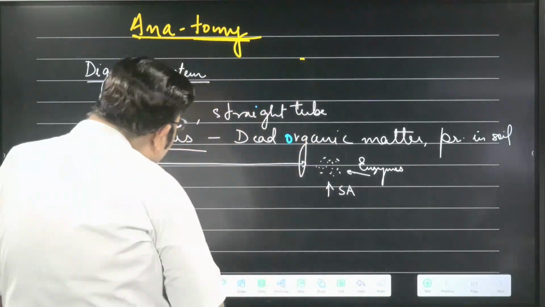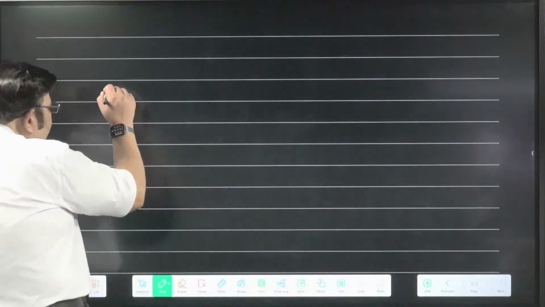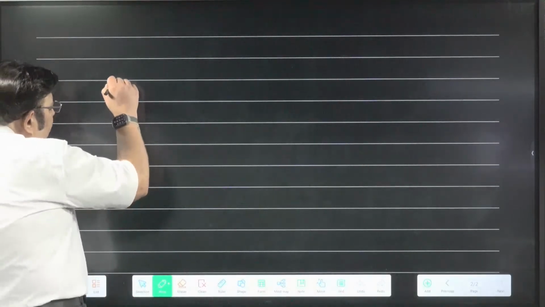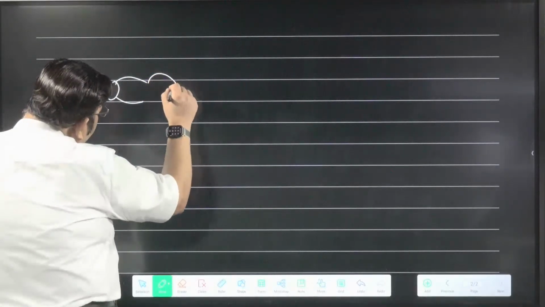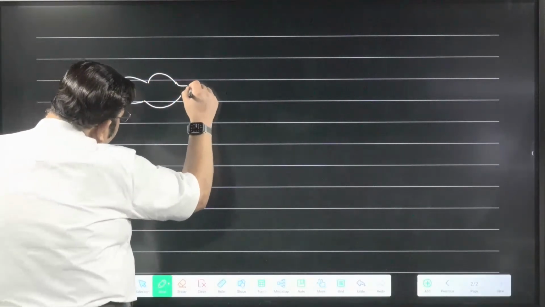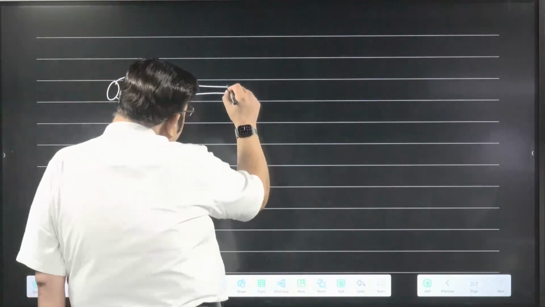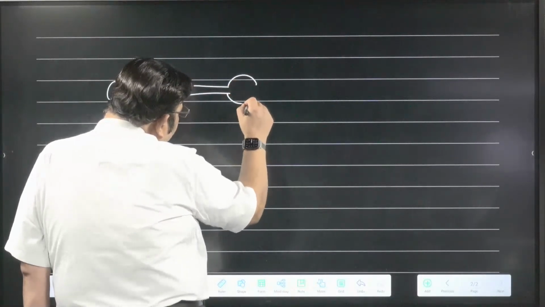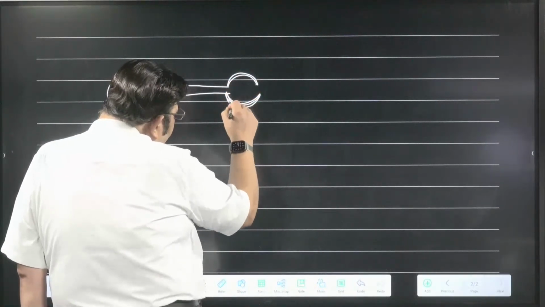Now, different parts of the alimentary canal. Let me draw the alimentary canal starting from the mouth, leading to the buccal cavity, then pharynx, then esophagus. After the esophagus, there is the gizzard, a muscular gizzard. Even the pharynx is very muscular.